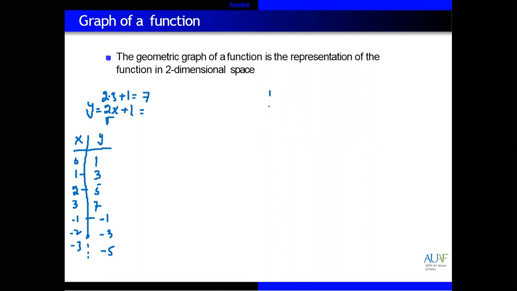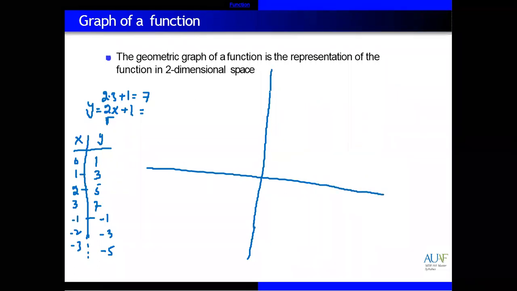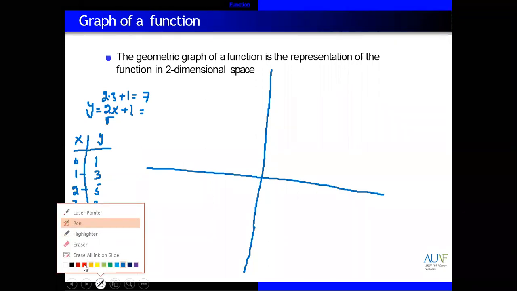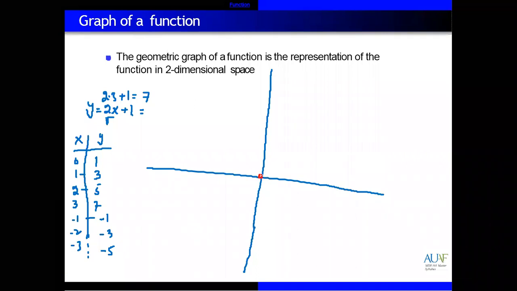Then how to draw the graph? For drawing the graph, we need to draw the xy plane. Starting from 0, give some negative values and positive values. We have 0 here. First one is, let's suppose 1, second one is 2, then 3, 4, and 5. Same for negative values, we have -1, -2, -3, -4.